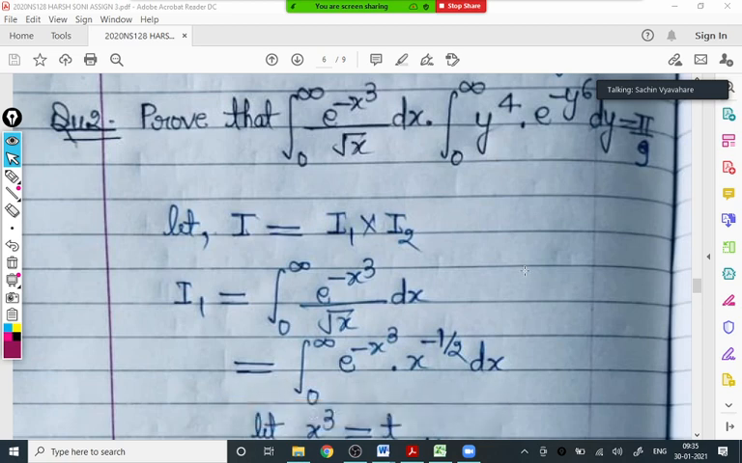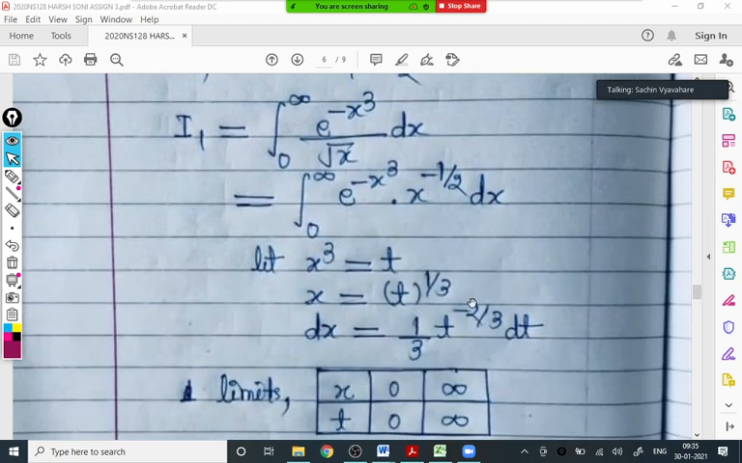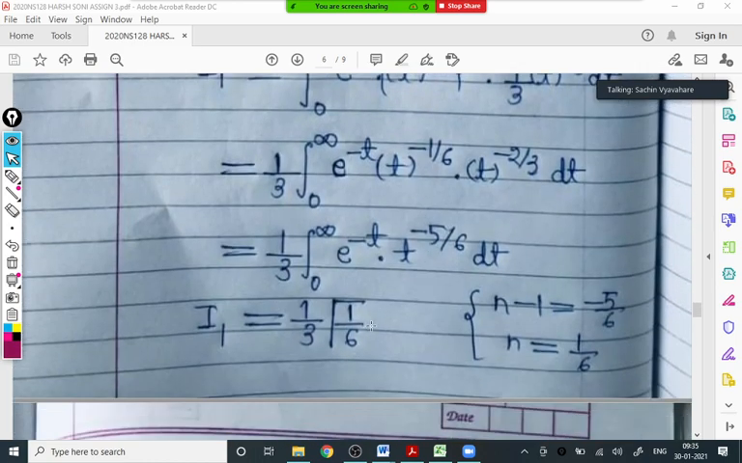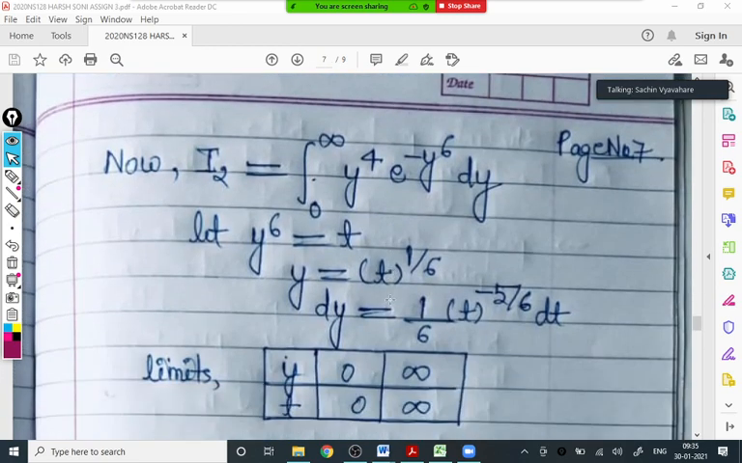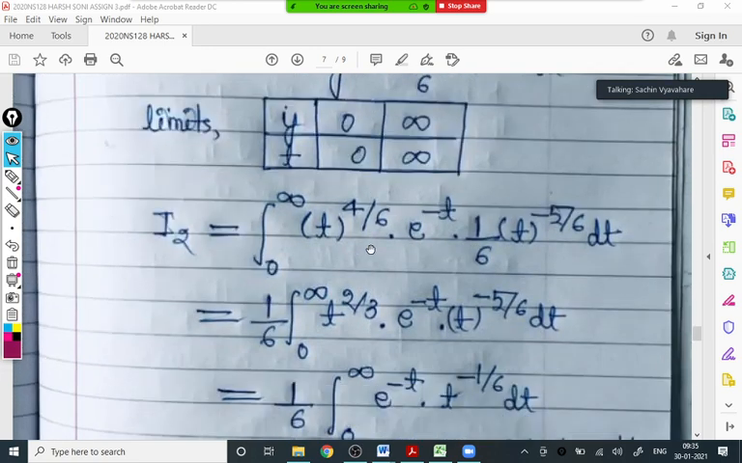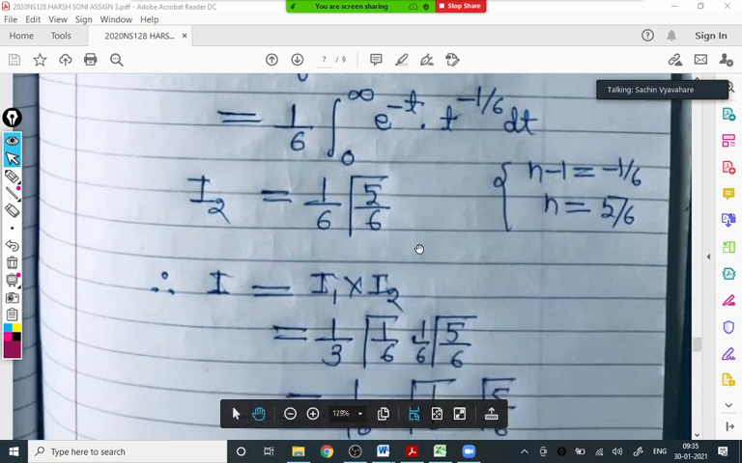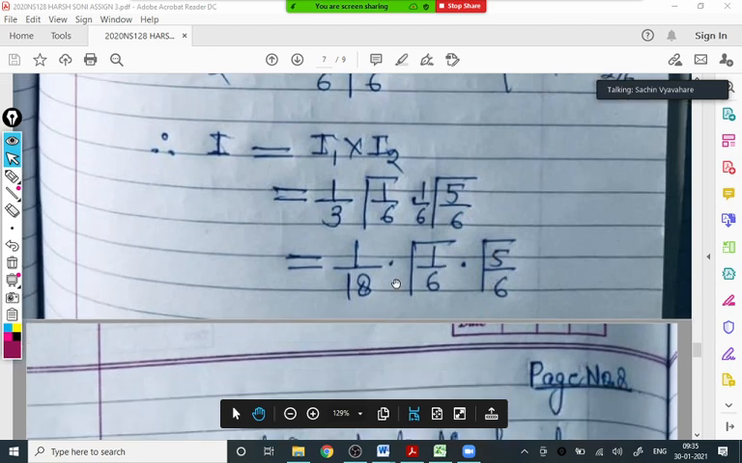I think no one has any doubt about the substitution first. When you take x cube equal to t and convert this integral, up to here that is 1 by 3 gamma 1 by 6. And I2 value you can calculate by putting y raised to 6 equal to t, and you get the value of that integral as 1 by 6. And when you do I1 into I2, that is the value of the integral I, you will get 1 by 18 gamma 1 by 6 into gamma 5 by 6.